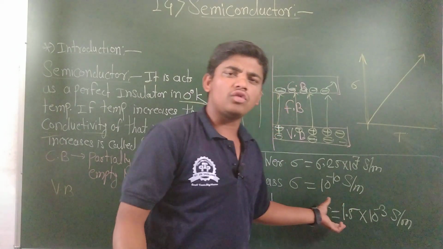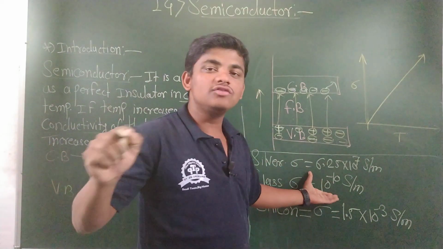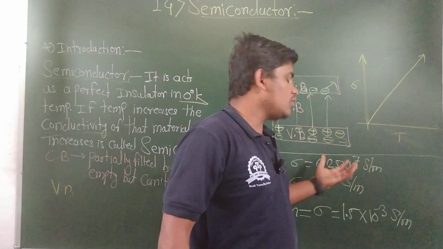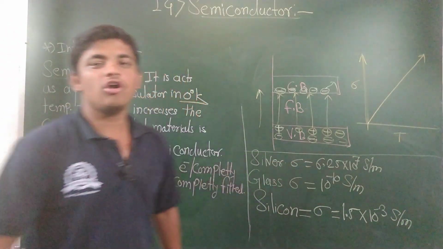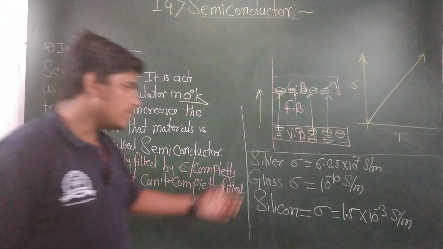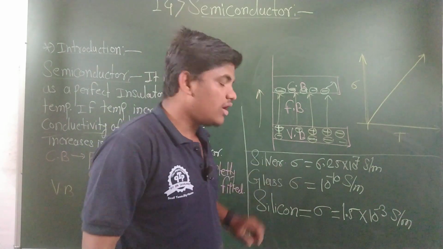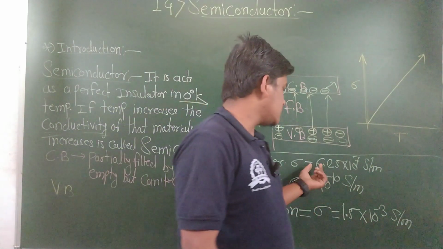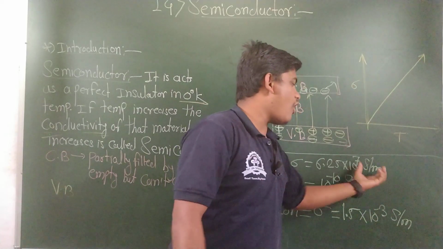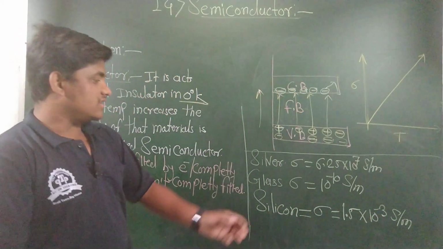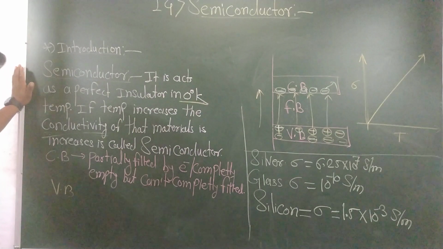No semiconductor has conductivity higher than this, no insulator has conductivity lower than this, and no metal has conductivity higher than this. Remember the high value of conductivity for the MCQ. The material with the highest conductivity is silver, and its conductivity is 6.25 into 10 raised to 7 Siemens per meter. Please remember the units of conductivity. If you forget to write the units, half a mark may be cut.